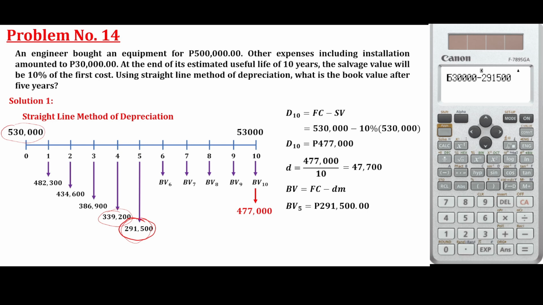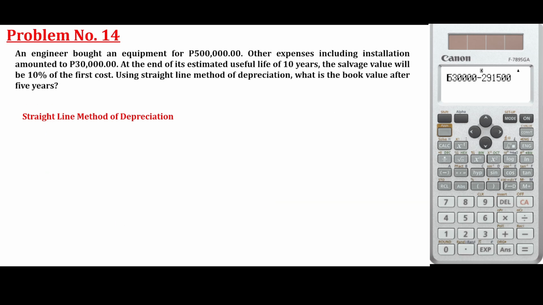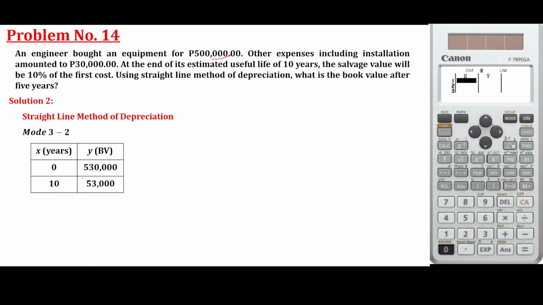Actually, we have a different solution, solution number two for this. So using mode 3.2. Mode 3.2 is linear. So you just put the values of zero, that is the present year, and then the salvage year, 10 years, ito present value, and then its corresponding salvage value, which is 53,000.